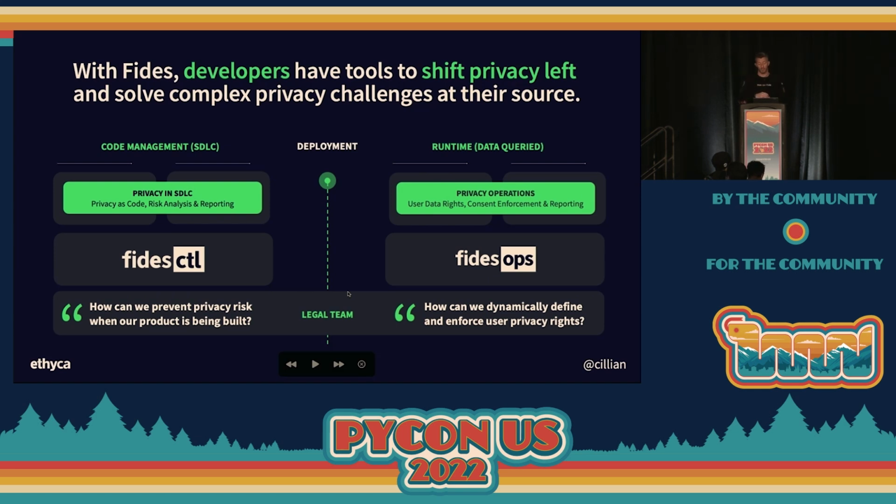On the right, runtime, production environment, questions like how do we dynamically define and enforce a user's rights? Now, what do we mean here, right? The GDPR and the CPRA and the LGPD, they provide human beings, all of us in the room and everybody, with rights. Like I can be deleted from a system, and developers need to be able to assure that we can consistently delete someone from an entire distributed data infrastructure, and that could be petabytes, right? So code management environment is how do we prevent risk? Runtime is how do we ensure we afford a user or a human their rights?